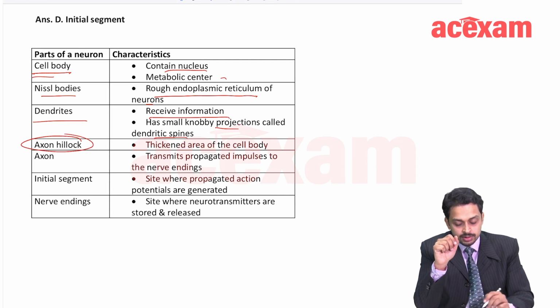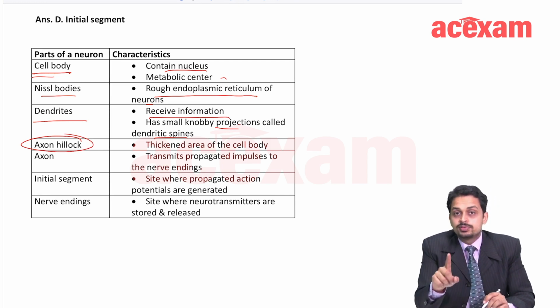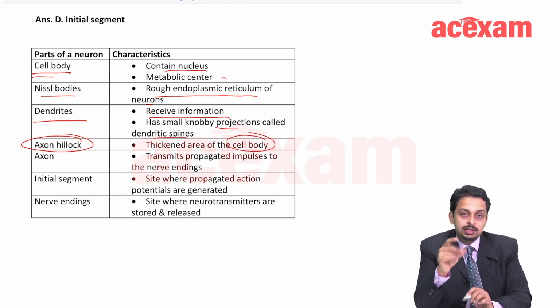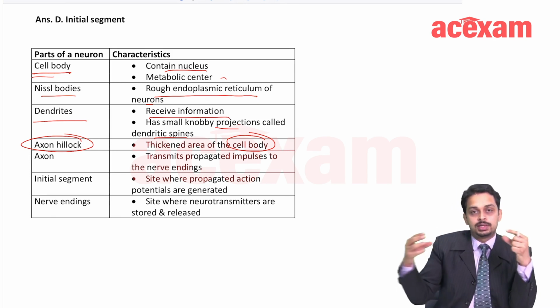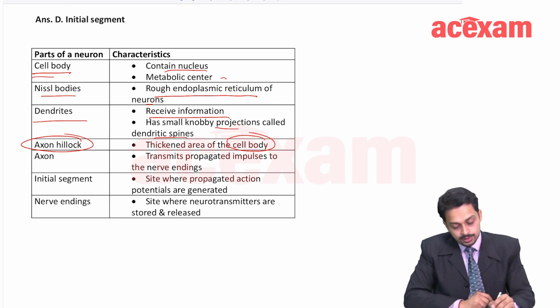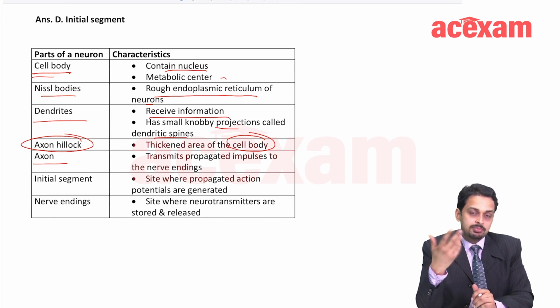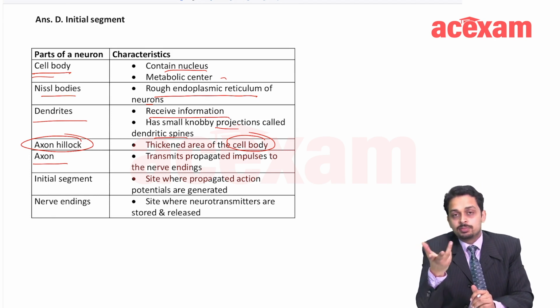What is the axon hillock? Axon hillock is part of the cell body. I already told you, this is a question. It is a part of the cell body which is thickened and from which the axon is attached, okay? Axon basically is a type of dendrite, although it's different from dendrite.